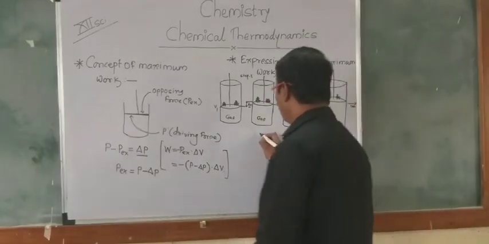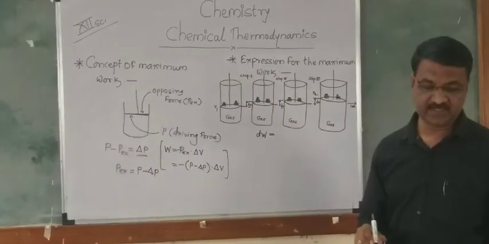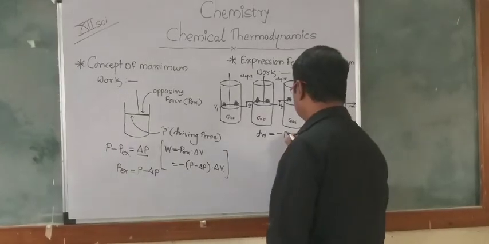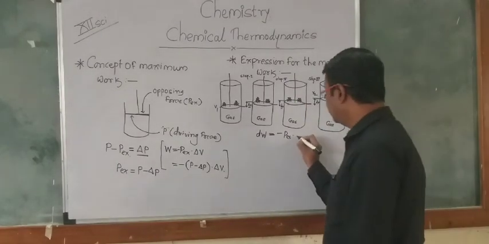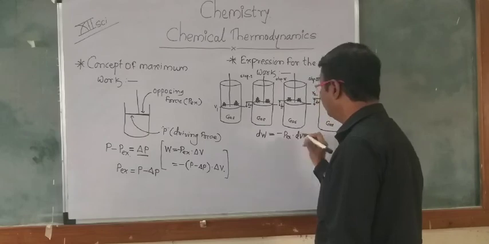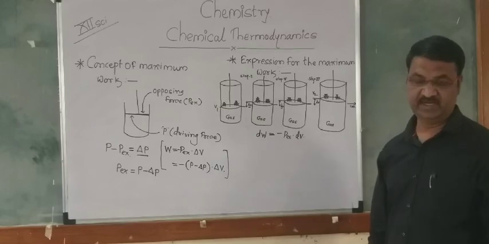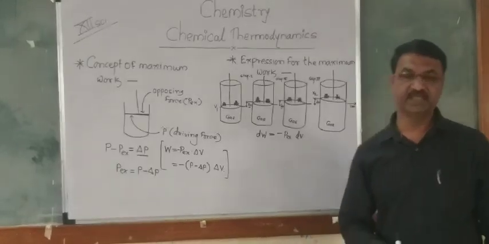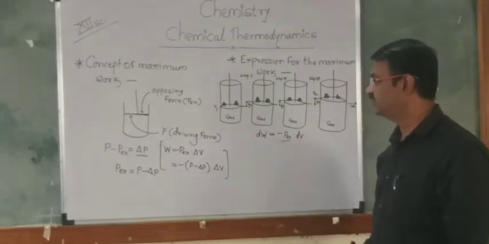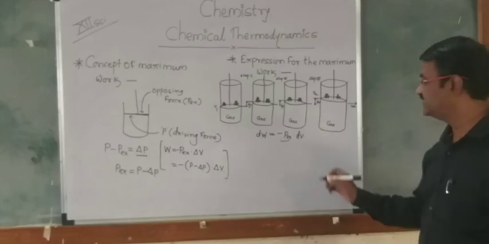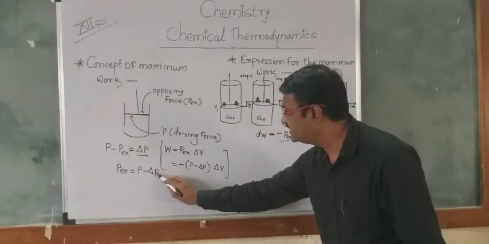So we can say that the small work dW is equal to minus PEX into delta V, the small volume traveled. That is, dW is equal to minus PEX into delta V. But in this case the PEX value we can include, and it will be nothing but P minus delta P.